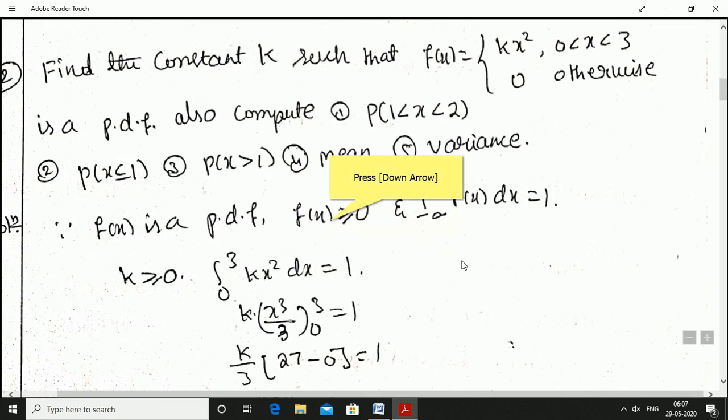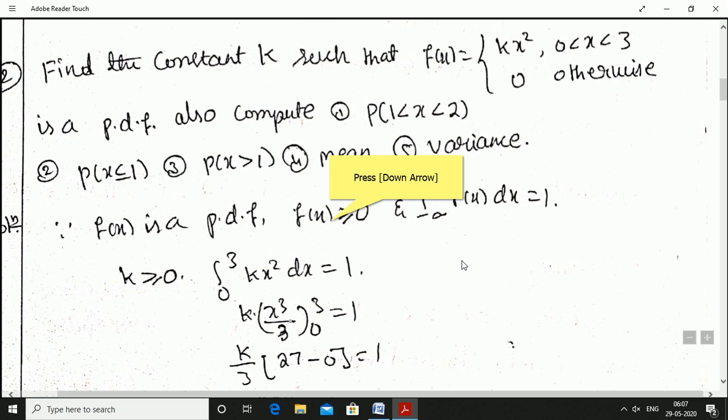We'll see the next one. Find the constant k such that f of x is equal to kx square for 0 less than x less than 3, 0 otherwise, is a probability density function. Also compute probability of 1 less than x less than 2, and probability of x less than or equal to 1, probability of x greater than 1, mean, variance, everything is included in this problem.